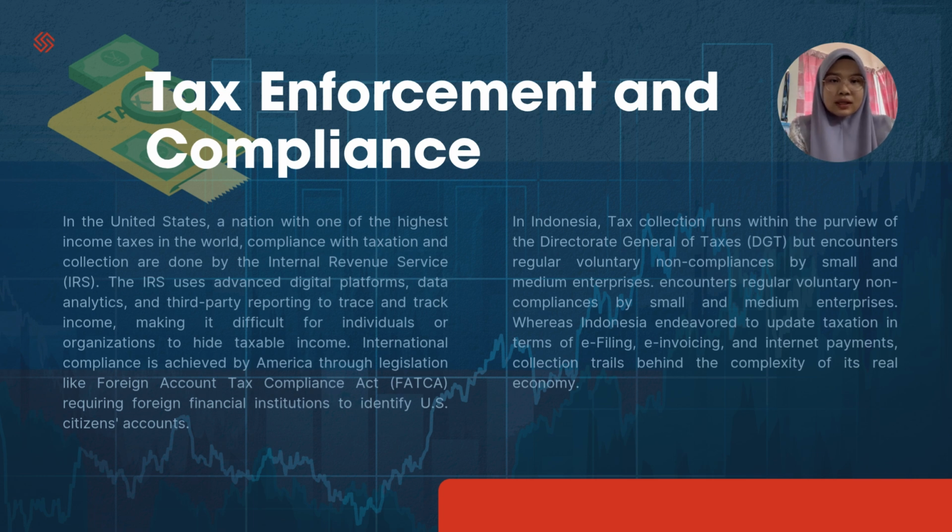For example, in the United States, a nation with one of the highest income taxes in the world, compliance with taxation and collection is done by the Internal Revenue Service, IRS. The IRS uses advanced digital platforms, data analytics, and third-party reporting to trace and track income, making it difficult for individuals or any organization to hide taxable income. International compliance is achieved by America through legislation like the Foreign Account Tax Compliance Act, FATCA, requiring foreign financial institutions to identify U.S. citizen accounts.